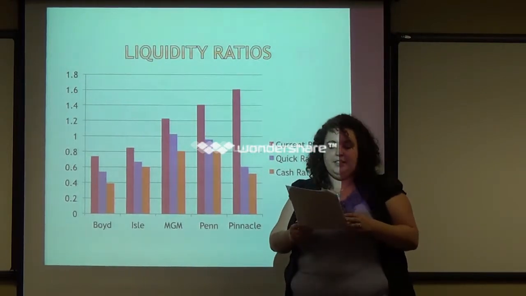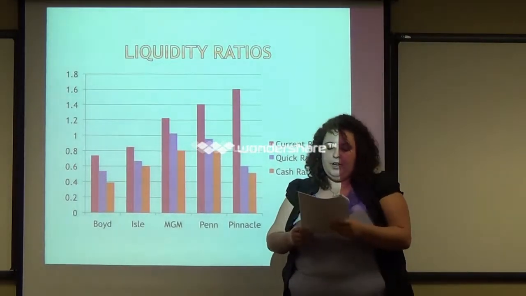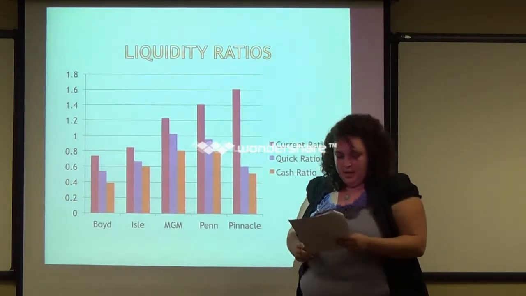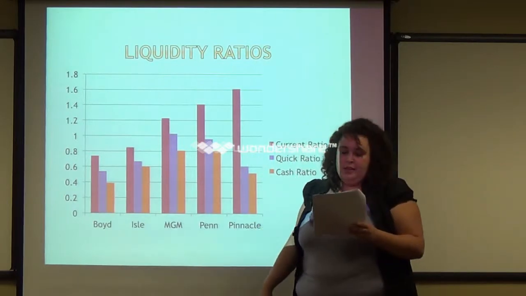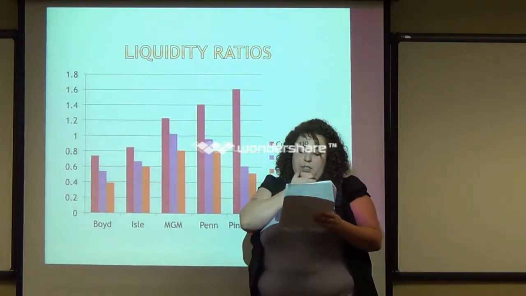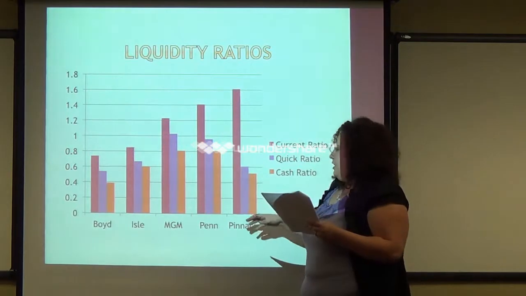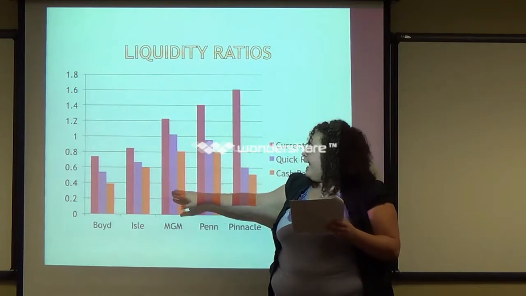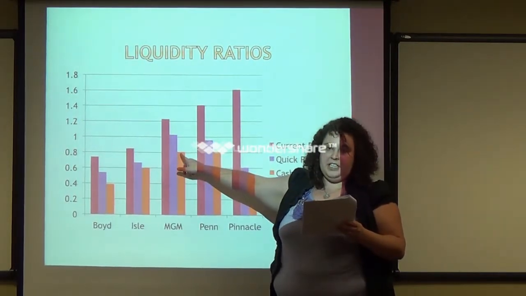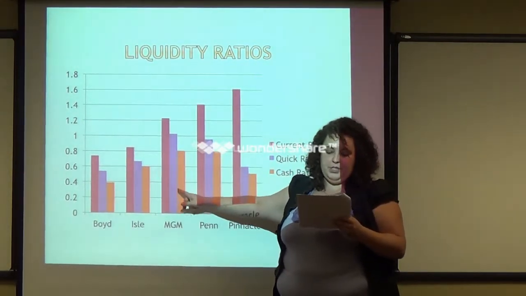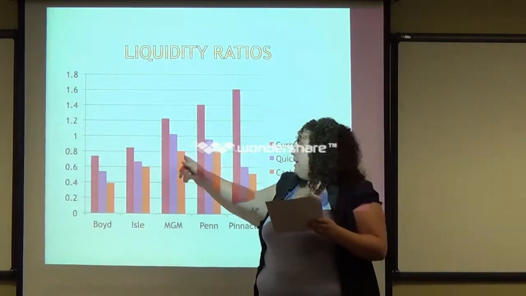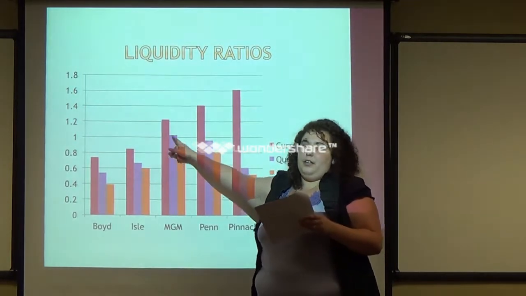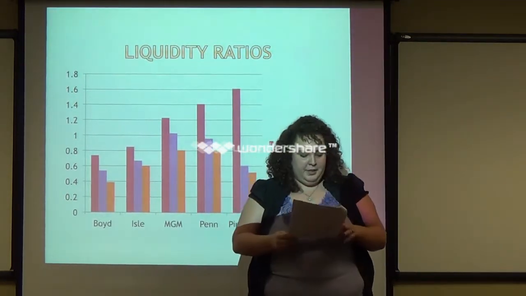Therefore, if they all of a sudden had to shut down shop, they can convert all current assets to cash and could more than cover all of its debt. However, the current ratio isn't everything. As expected, MGM has no short-term debt and has the best combined ratios. The current and quick ratio are both over 1, and the cash ratio is a 0.81, which isn't that far from 1. Therefore, we know that MGM will survive without the sale of inventory. But they would have to do something if they had only cash. They would have to sell something in order to pay off all their short-term debt.